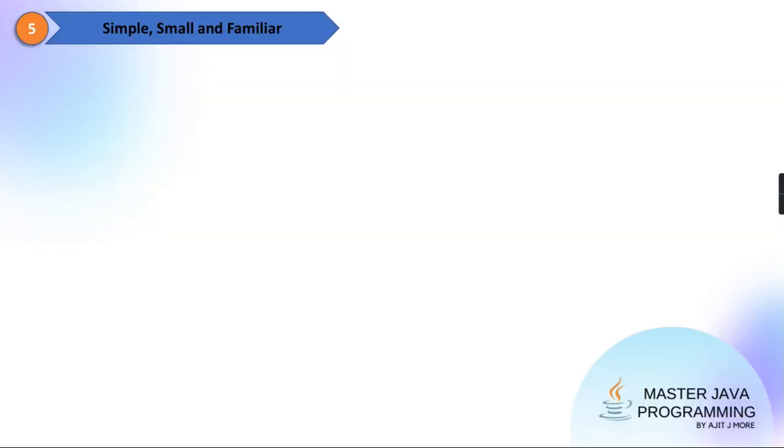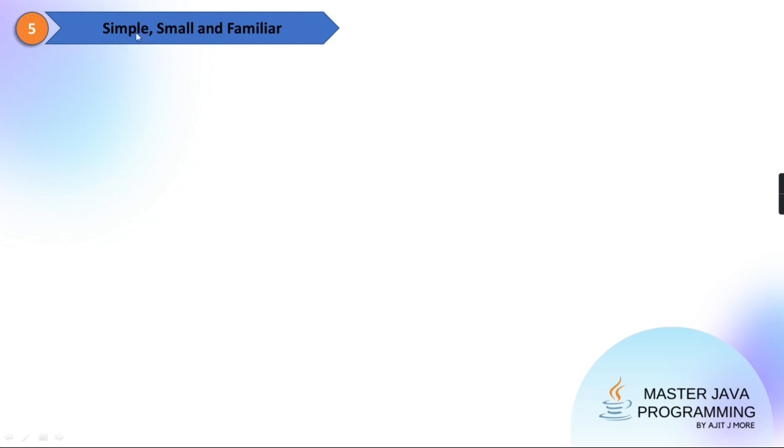Clear? Now, coming to the next feature, one more feature, and then we will see how to write the first Java program, and what all things are needed for that. That too we'll discuss. There are a few more features also, but for the time being I have stopped at this. I'll not take those features because that will be a little difficult at this point. To start with the coding, these 5 features are sufficient.